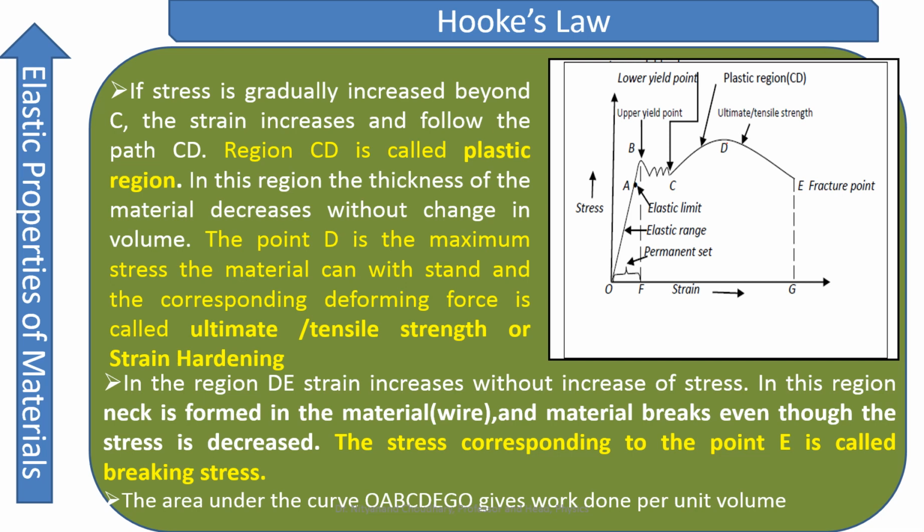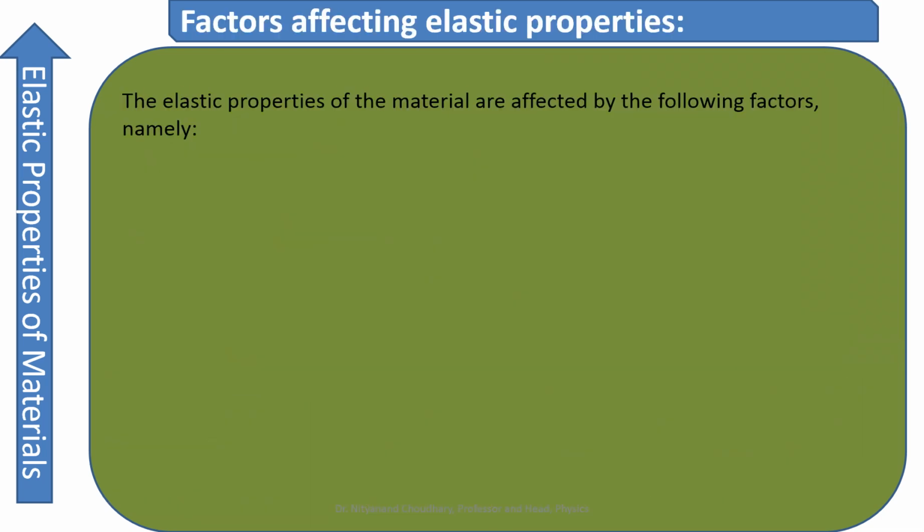In the region DE, as you can see, the stress is decreasing, but strain is increasing. So in the region DE, strain increases without increase of the stress. In this region, a neck has been formed. That is, the wire starts getting thinner, and the material breaks even though the stress is decreased. The stress corresponding to the point E is called break stress. The area under the curve O, A, B, C, D, E, G, O gives work done per unit volume. So this was your stress and strain curve.